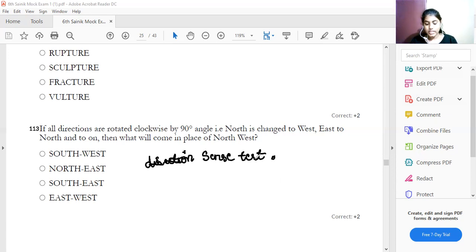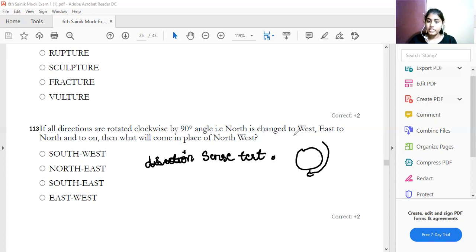What is the answer now? Which one can you guess? All the directions are rotated by 90 degrees. Clockwise is nothing but which one? Anti-clockwise and clockwise. Here it is clockwise. Everything will move in every direction by 90 degrees.